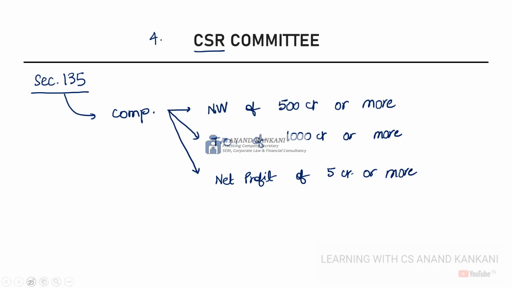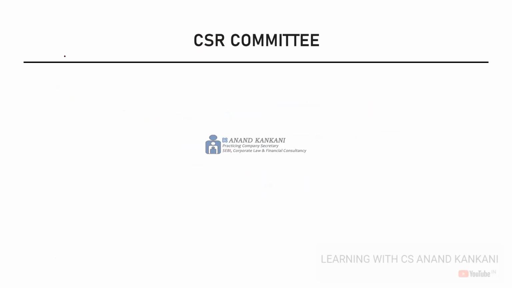Now, everywhere with respect to the constitution of the committee, we have seen turnover, we have seen the borrowings, and we have also seen the paid up share capital. But here you have the net profits, turnover, and net worth. So just understand, net worth is not the same as your paid up share capital. Net worth is defined in clause in section 2 of the Companies Act.